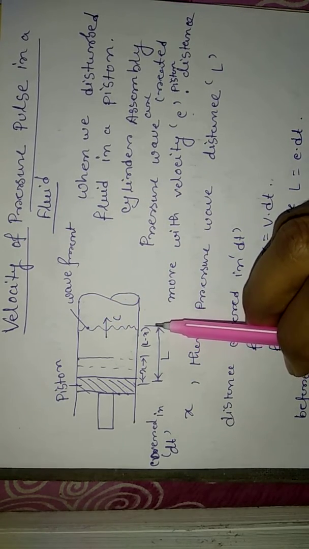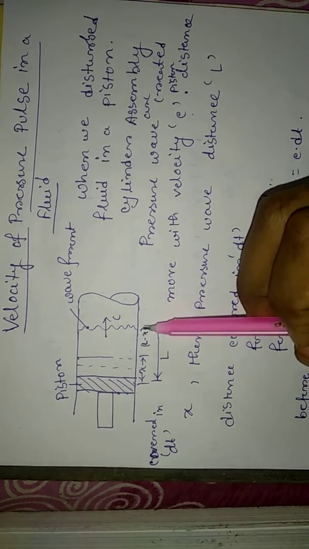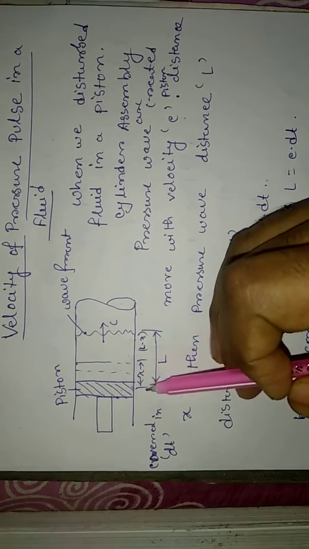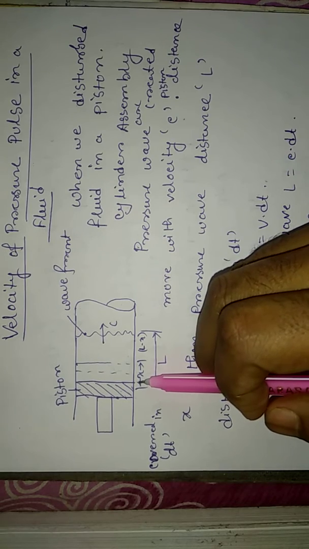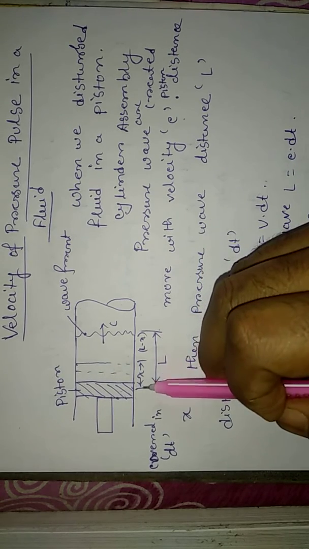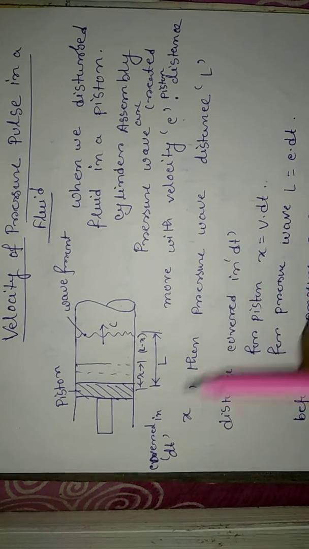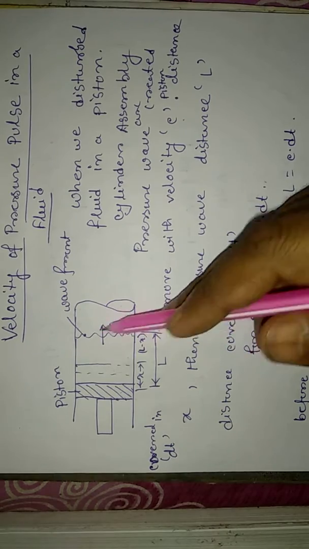And when you disturb it, when the piston travels some amount of distance from left to right in the x direction,